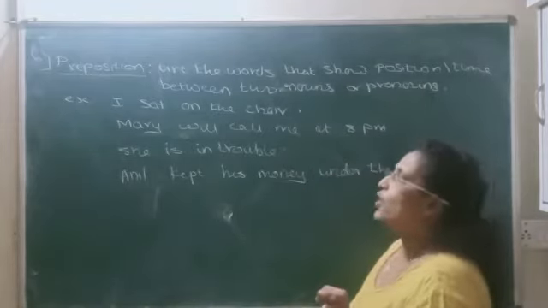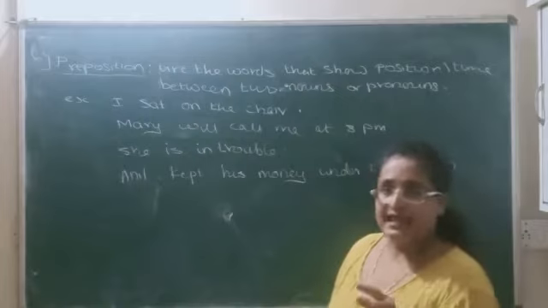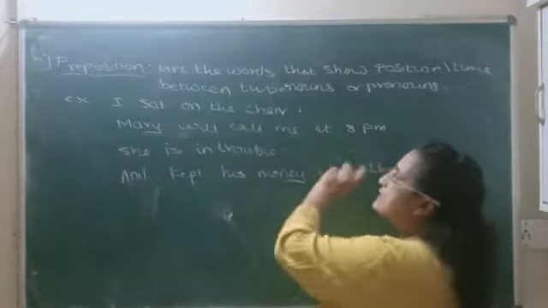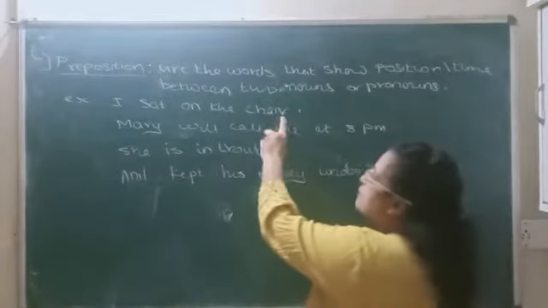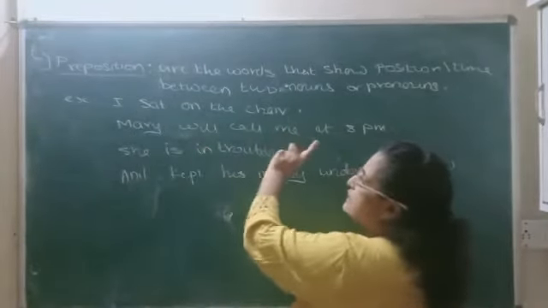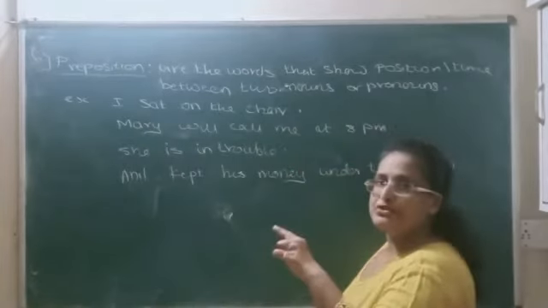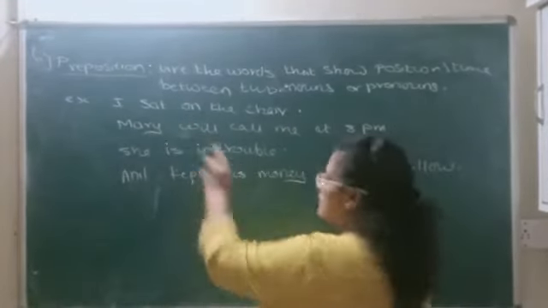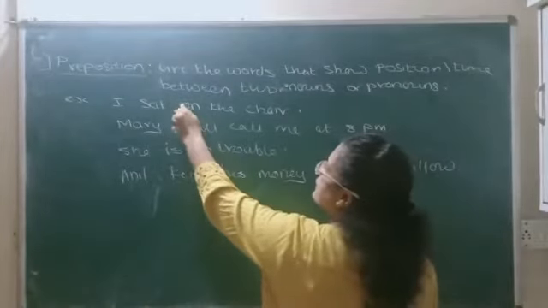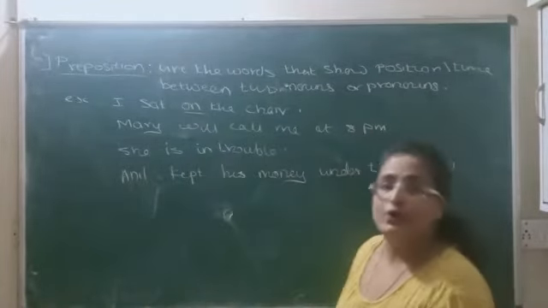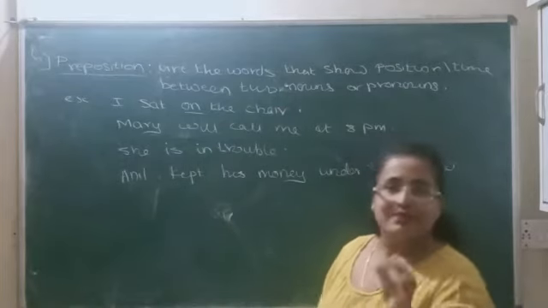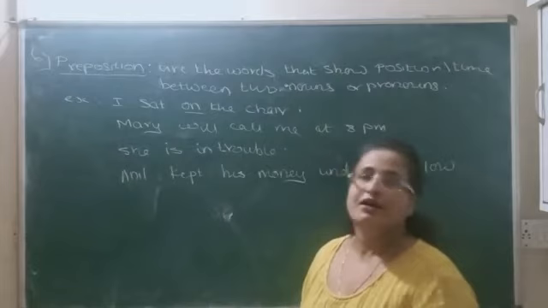I sat on the chair. Here, see, I is a pronoun, chair is a noun. To tell the position of I with respect to the chair, what preposition did we use? On. So on is a preposition in this particular example. I sat on the chair, not under the chair. Now, of course, under the chair it is not there, but I'm telling you, in that case even under is a preposition.